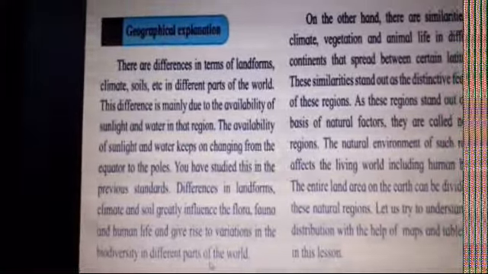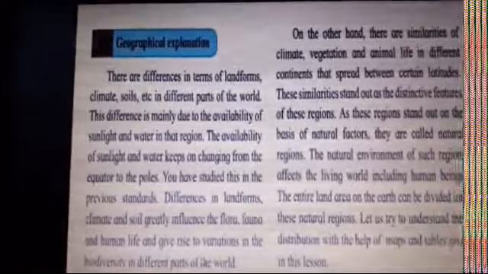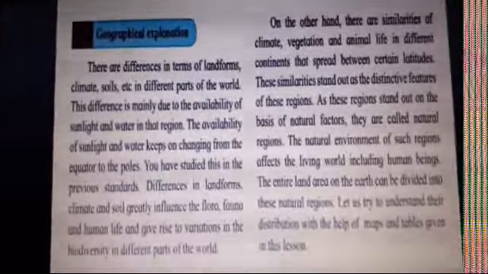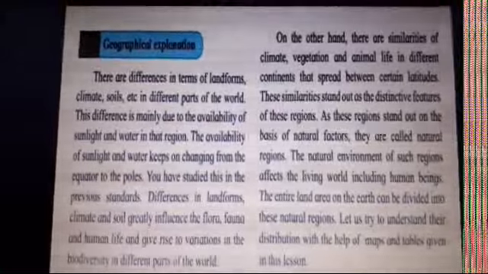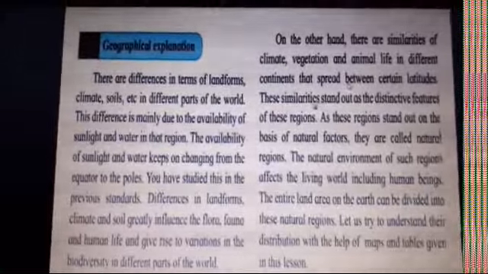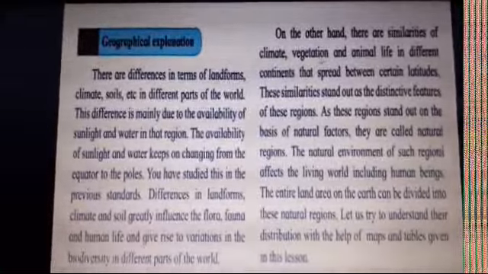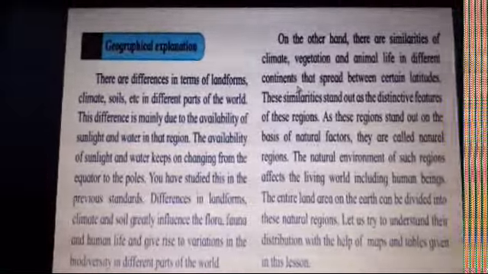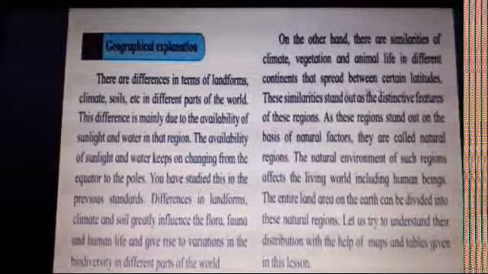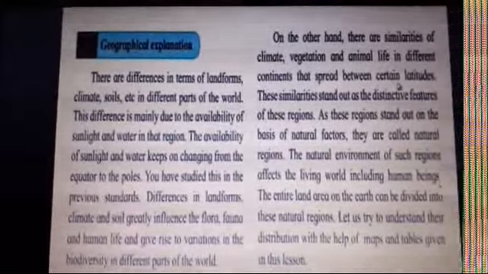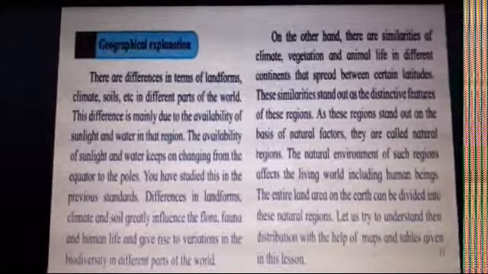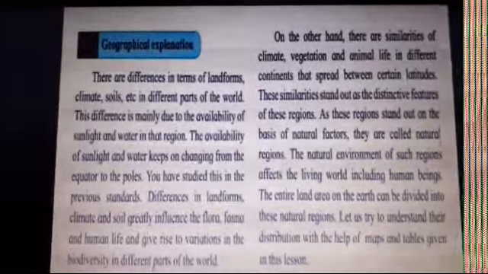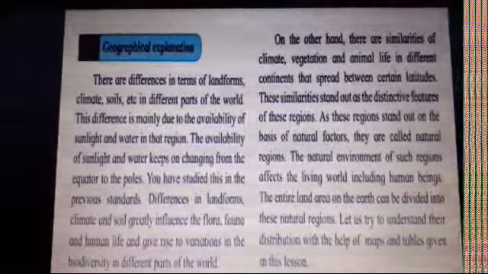And so these things give rise to what? The biodiversity, the different features. Diversity means the different features in the different parts of the world. On the other hand, there are similarities of climate, vegetation and animal life in different continents that spread between certain latitudes. Now what do you find? See, temperature zones are there, pressure belts are there. So pressure belts occupy a smaller area, temperature zones occupy a larger area, right?